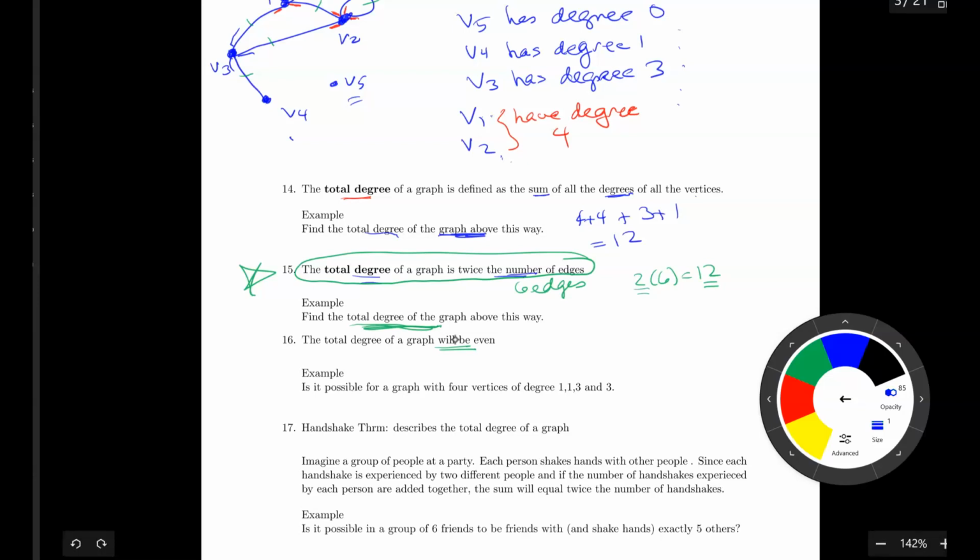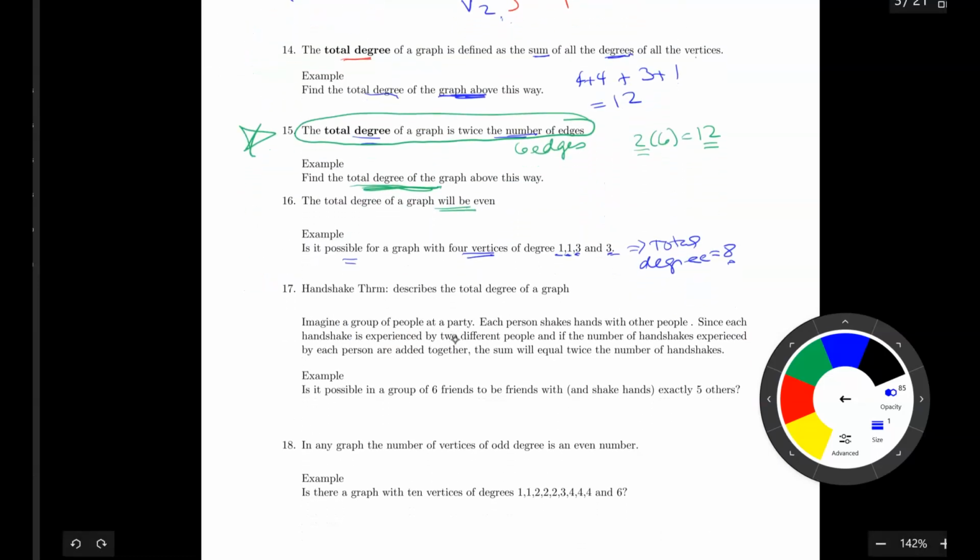Okay, so here's a question. Is it possible for a graph with 4 vertices, and those vertices have these degrees? So these are vertex 1, vertex 2, vertex 3, vertex 4. Is it possible for a graph to have this? So if I add to find out the total degree, it would be 8. So it is possible because it is an even number, right?